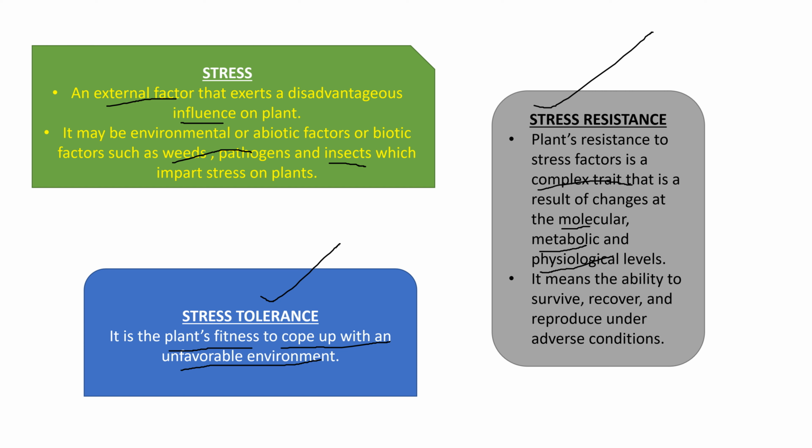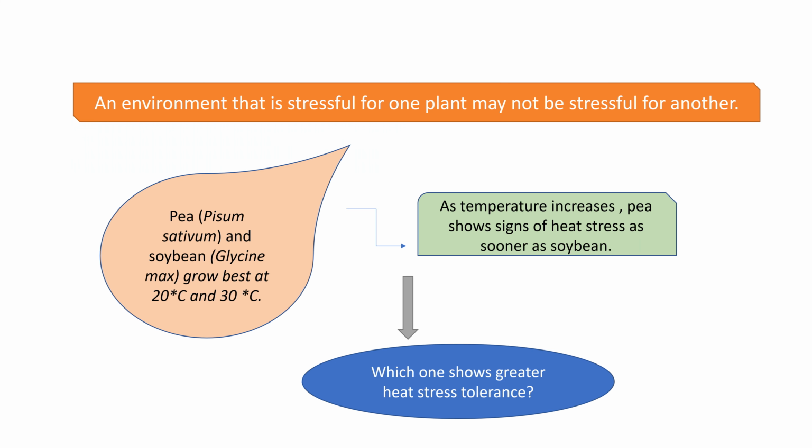Stress resistance is nothing but the plant's resistance to stress factors, and it is a complex trait that is a result of changes at molecular, metabolic, and physiological level. It means the ability to survive, recover, and reproduce under adverse conditions.